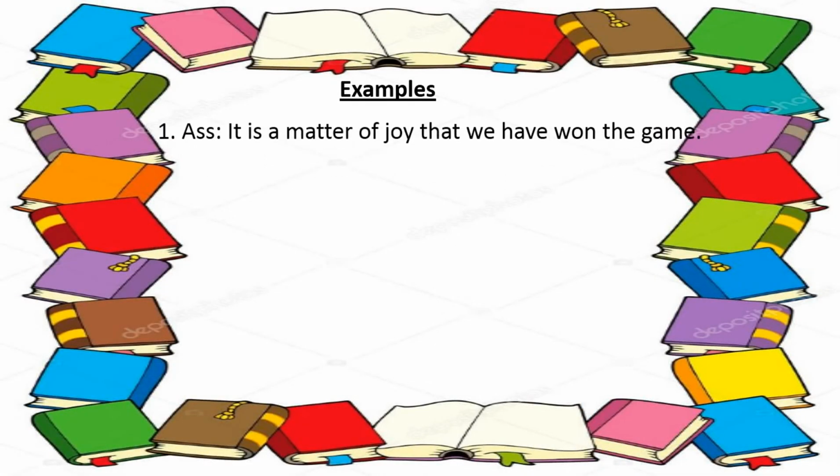It is a matter of joy that we have won the game. So from the very structure you can know, you will write "hooray". Instead of "it is a matter of joy", you will write the word "hooray". So: Hooray, we have won the game!